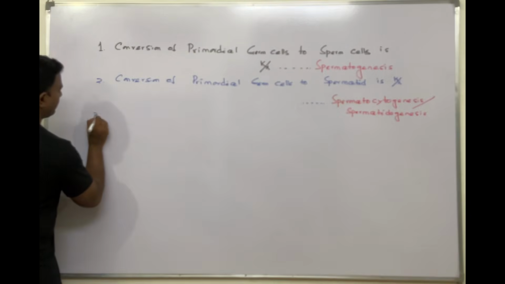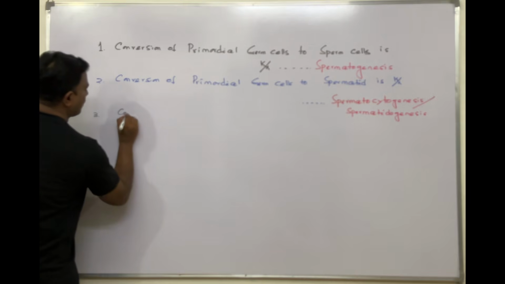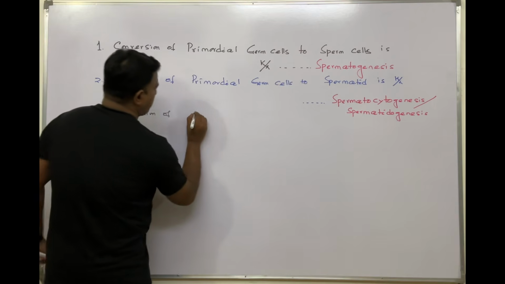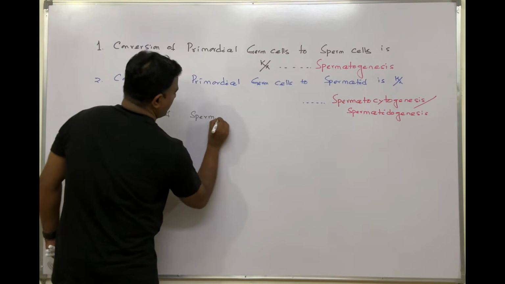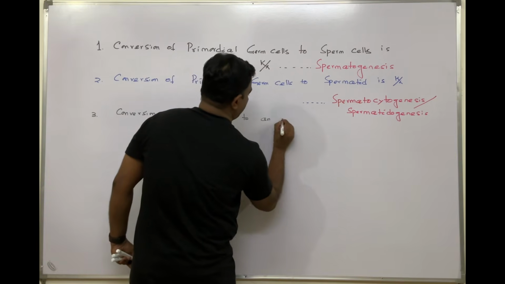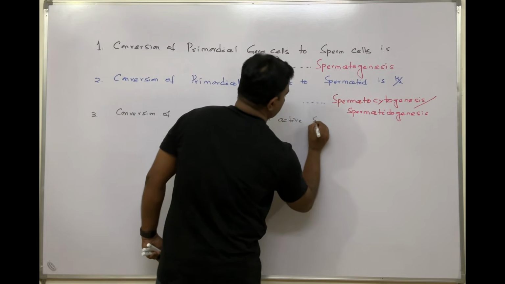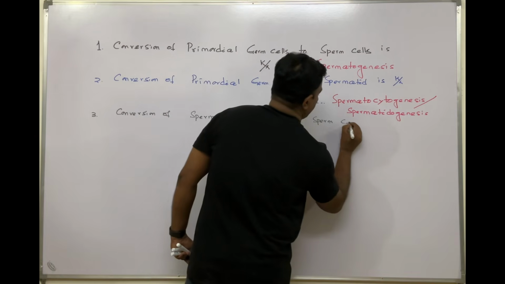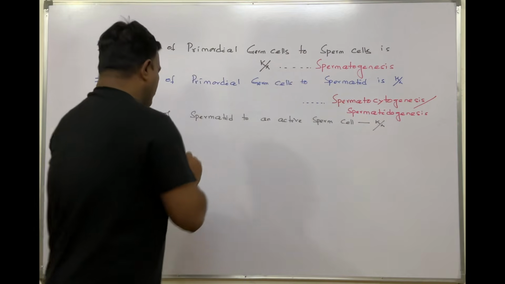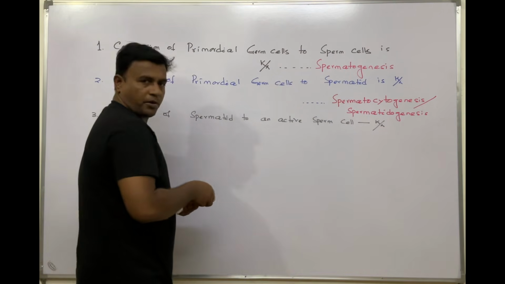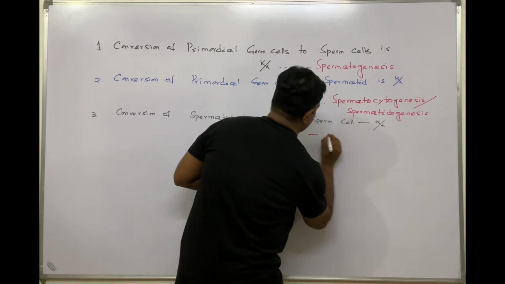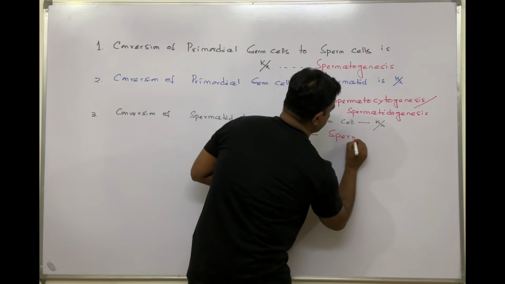Next, number 3, the conversion of the spermatid to an active sperm cell is known as... Here a transformation process occurs in which there is the conversion of spermatid to the sperm cell, and that process is known as spermiogenesis.